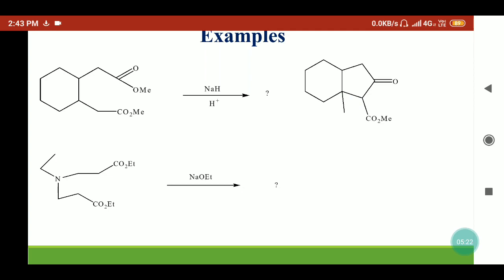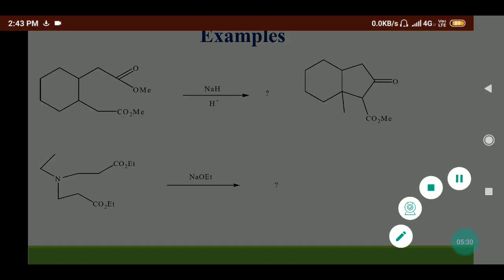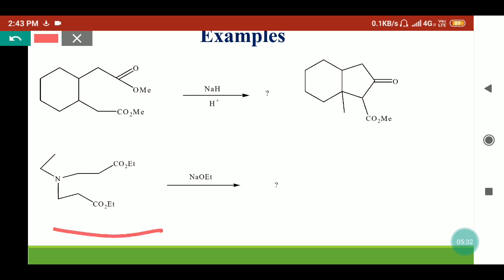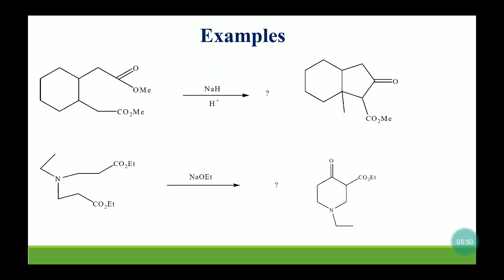Here, in this ester, there is also an ester group present. See, here the 1,6-diester molecule was present, so we got the 5-membered cyclic ring. But in case of this molecule, we have the 1,7-diester molecule. 1, 2, 3. The nitrogen is at the 4th position or 3 position; we can number like this. So basically we have a 1,7-diester molecule, so we'll get the 6-membered cyclic ketones or cyclic ketoesters. So this will be our product.